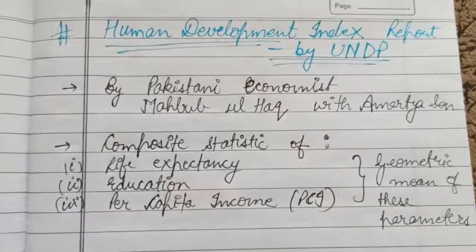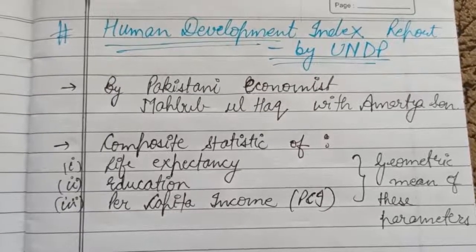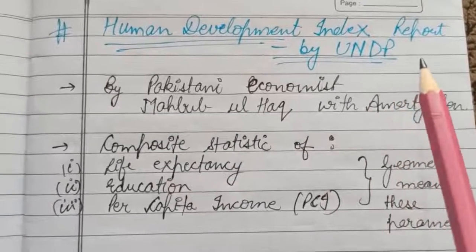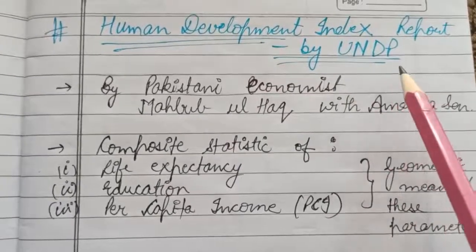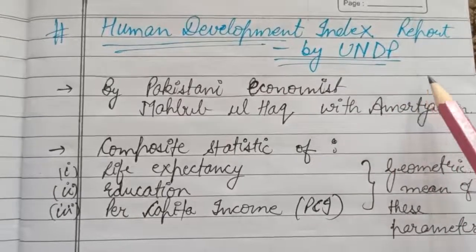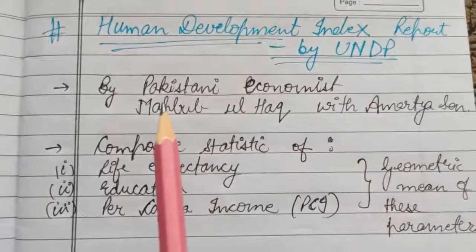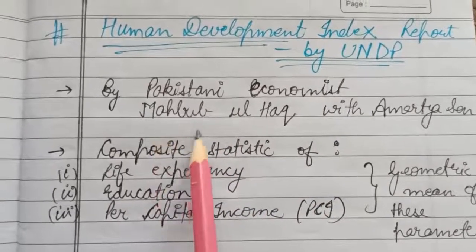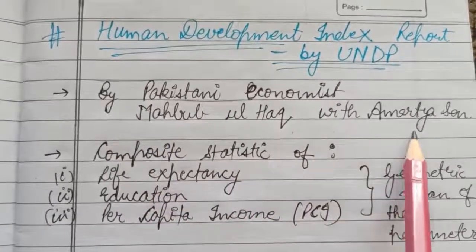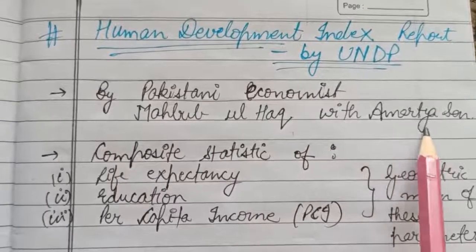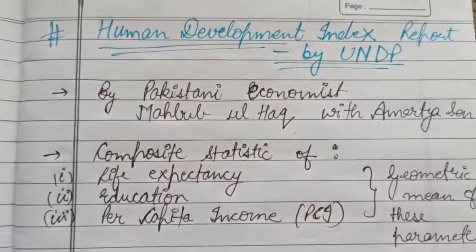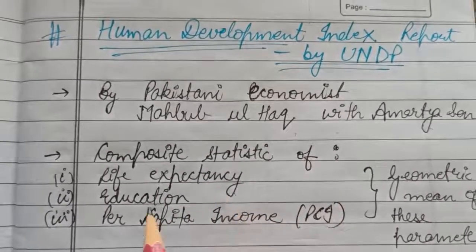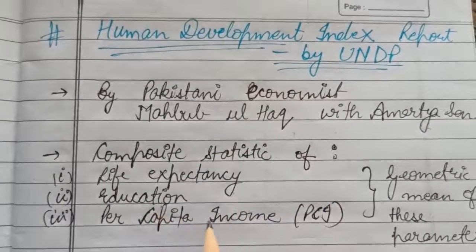The next topic is the Human Development Index report by UNDP. Now HDI, the Human Development Index, is the index which was introduced by a Pakistani economist named Mehboob ul Haq with Amartya Sen, who is also a famous economist. This index is basically a composite statistic of life expectancy, education as well as per capita income.